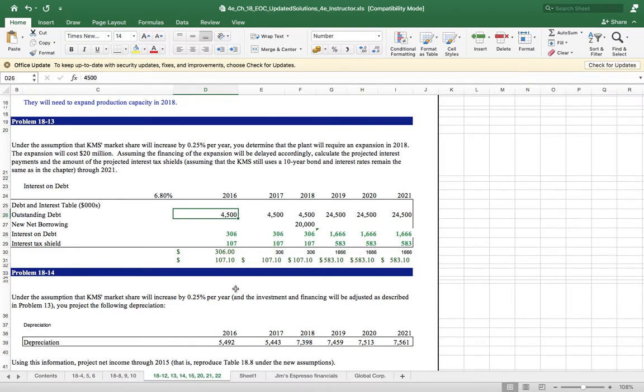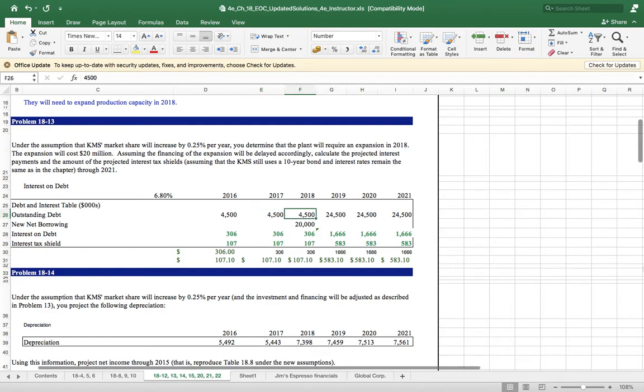4,500 is the outstanding debt of 2016, given in the question, as we have seen in the PowerPoint. Now 2017 also 4,500. Why? Because the investment will be done in 2018. Therefore, in 2018 the existing debt was 4,500 and new debt issued is 20,000. So the opening balance for 2019 debt will be 24,500.